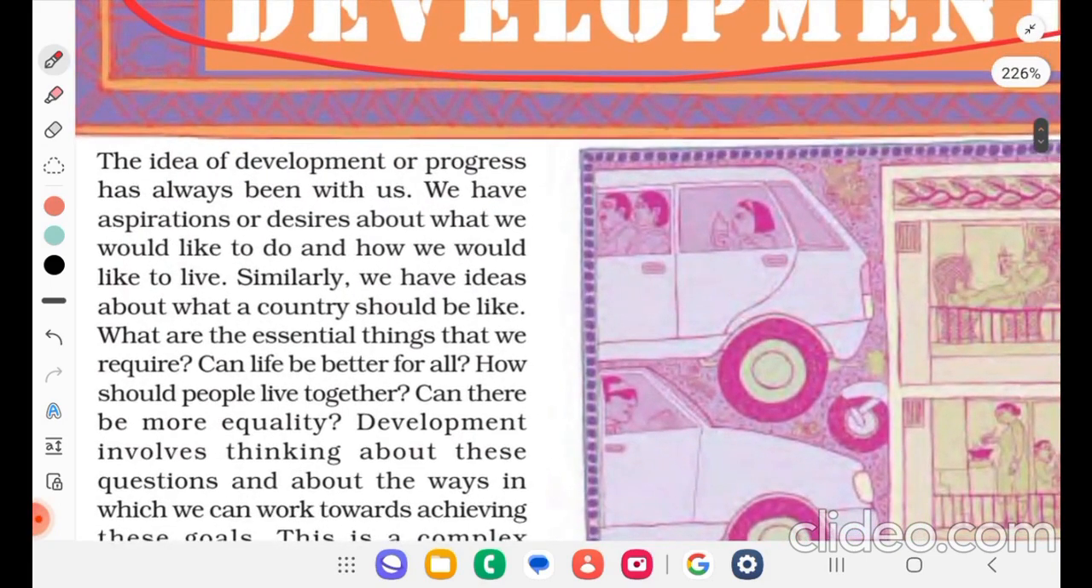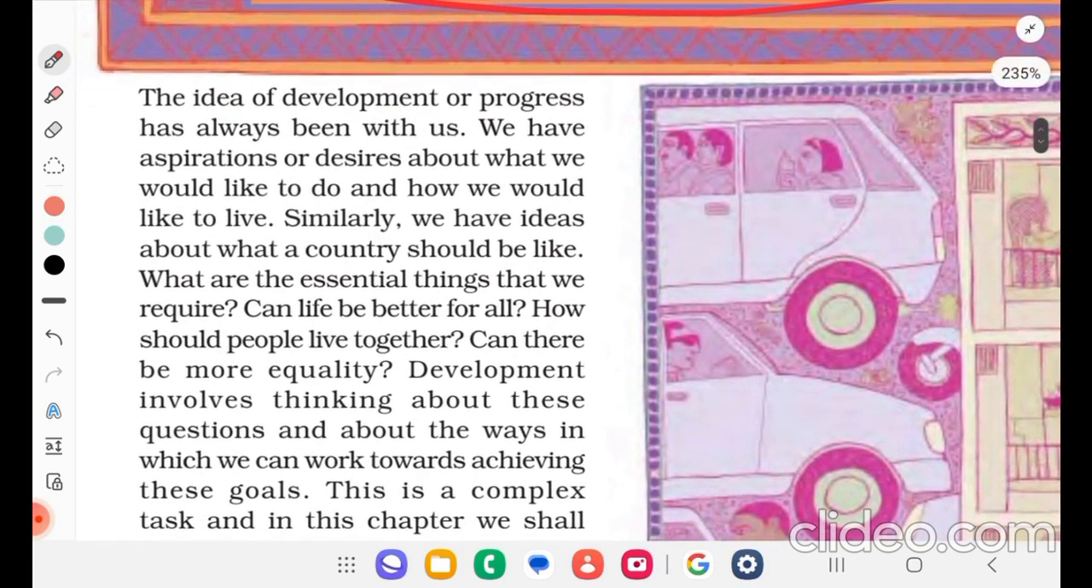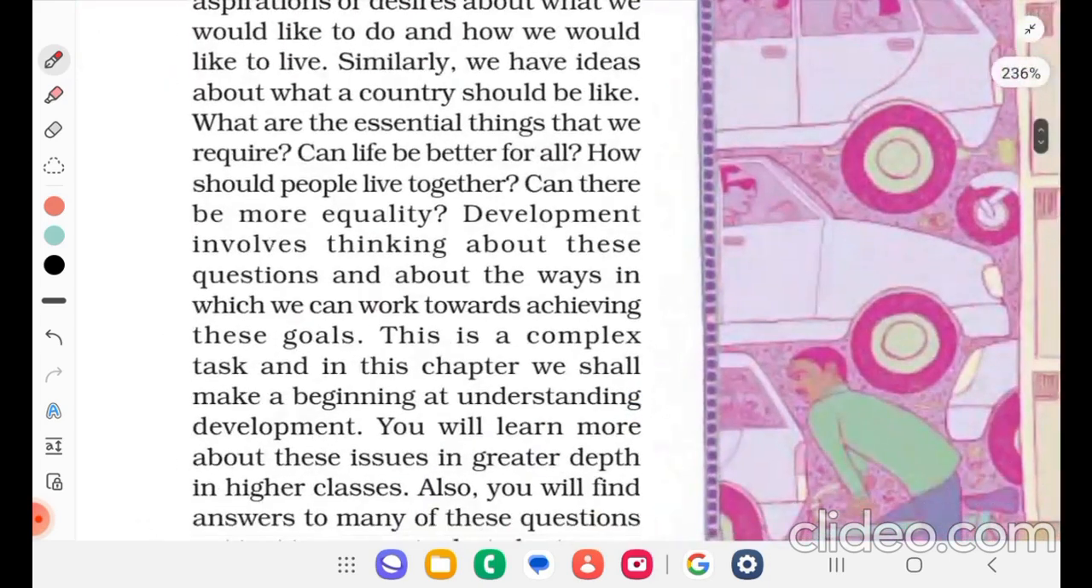The idea of development or progress has always been with us. We have aspirations or desires about what we would like to do and how we would like to live. Similarly, we have ideas about what a country should be like. What are the essential things that we require? Can life be better for all? How should people live together? Can there be more equality? Development involves thinking about these questions and about the way in which we can work together towards achieving the goals.